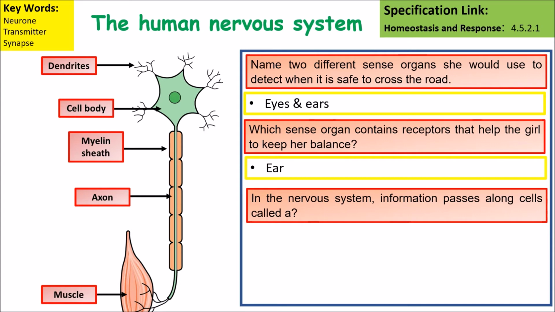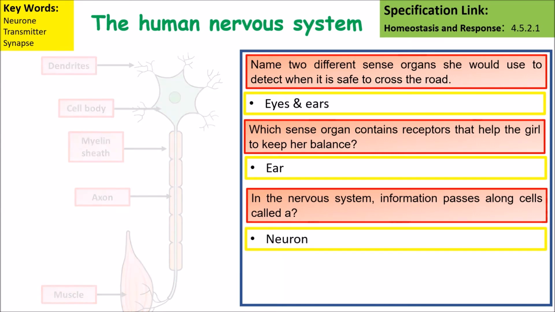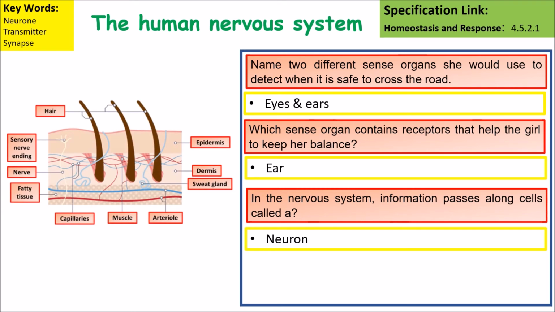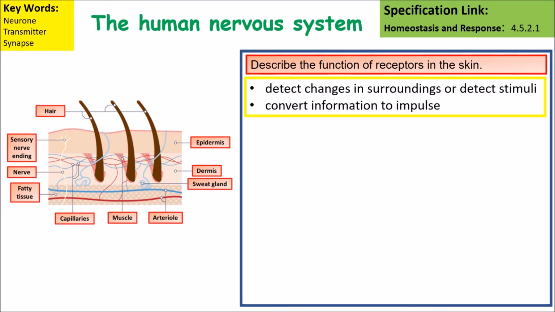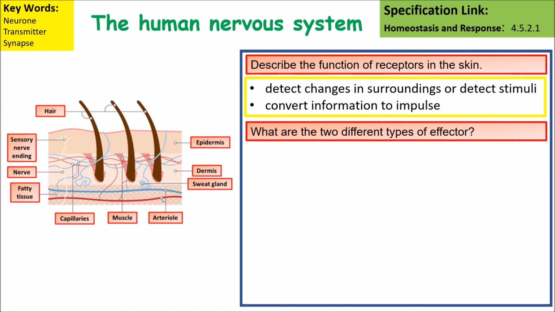In the nervous system, information passes along cells called neurons. Describing the function of receptors in the skin, they detect changes in the surroundings and convert these stimuli into electrical impulses which can travel along the nerve cells.